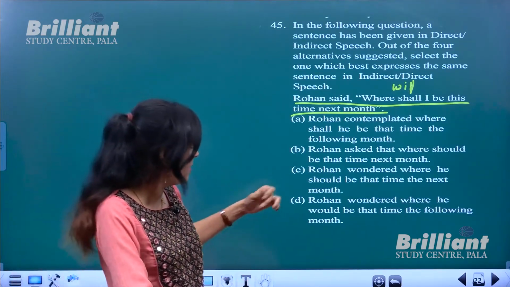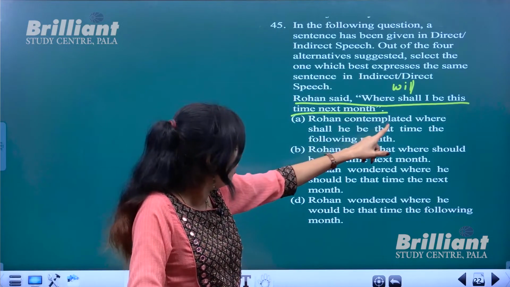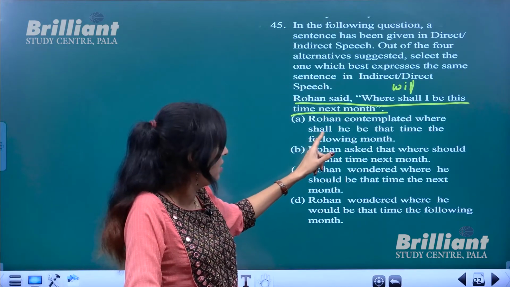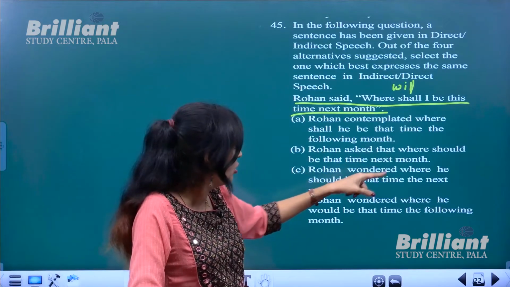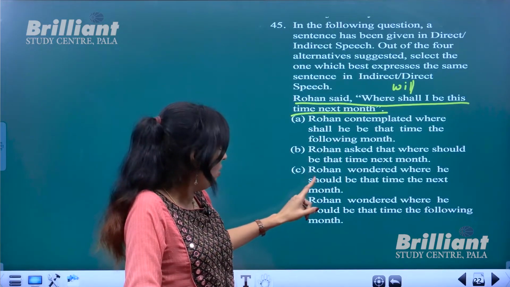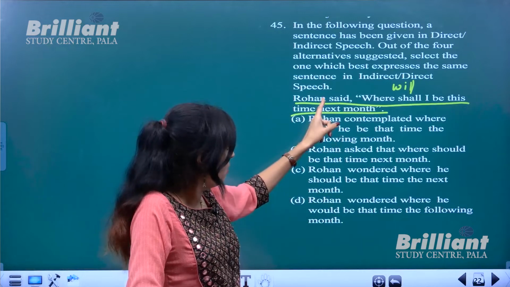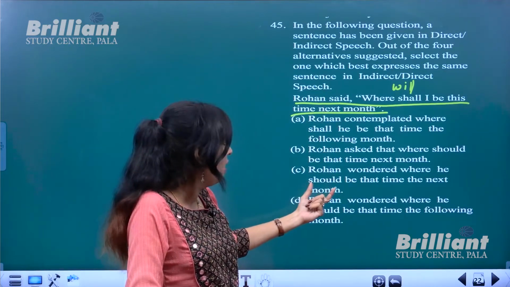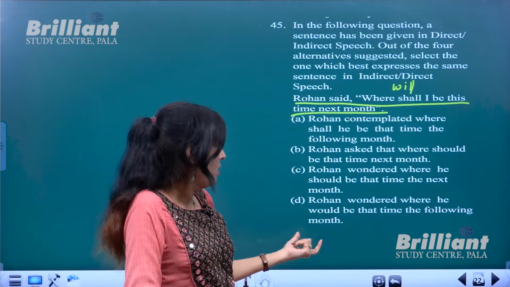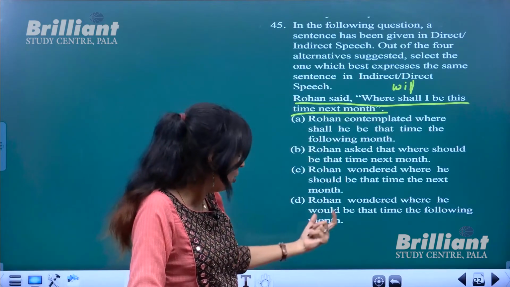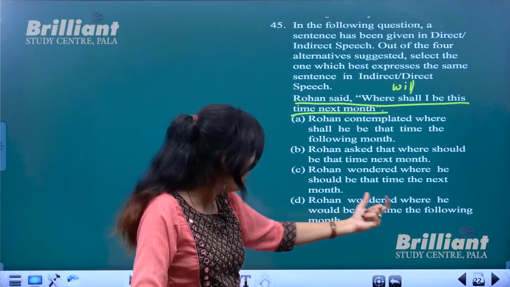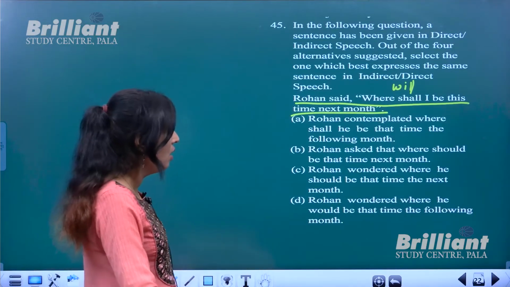Okay, so in that sense, Rohan contemplated where shall be, so that is not changed. This is not our option. Rohan asked that where should, that also is wrong. Rohan wondered where he should be that time. Okay, not should but would. Will or shall changes to would. So Rohan wondered where he would be that time the following.